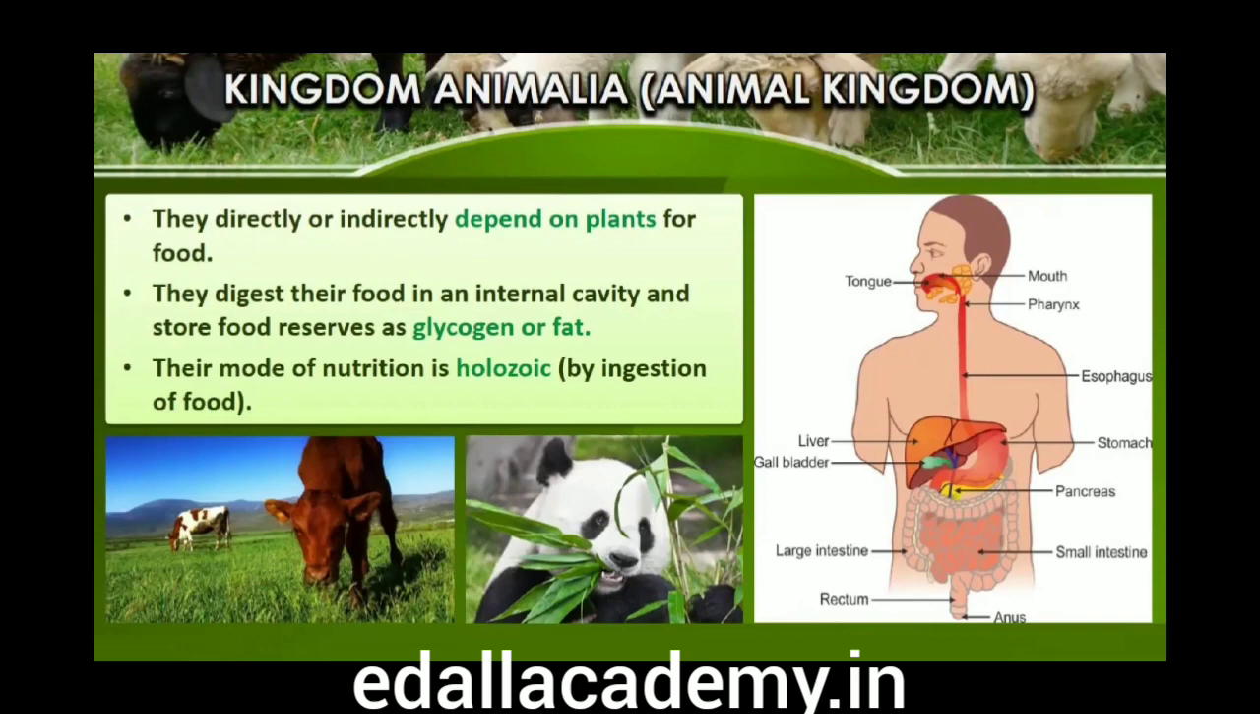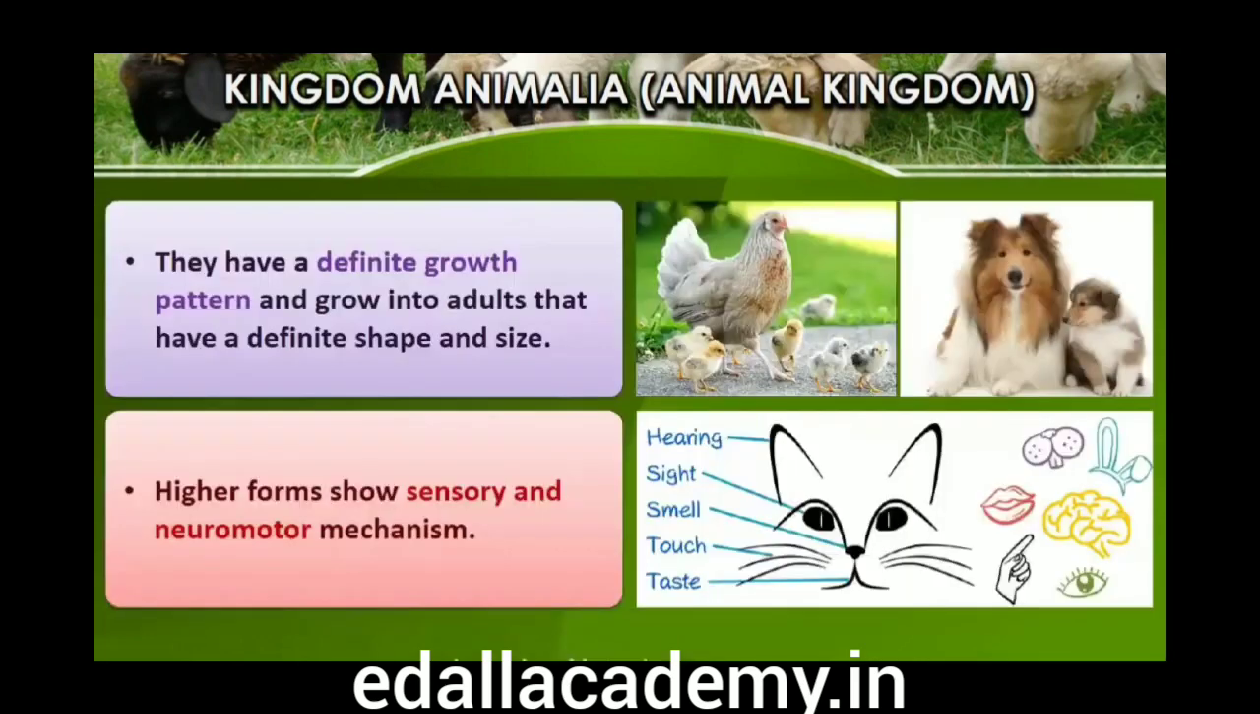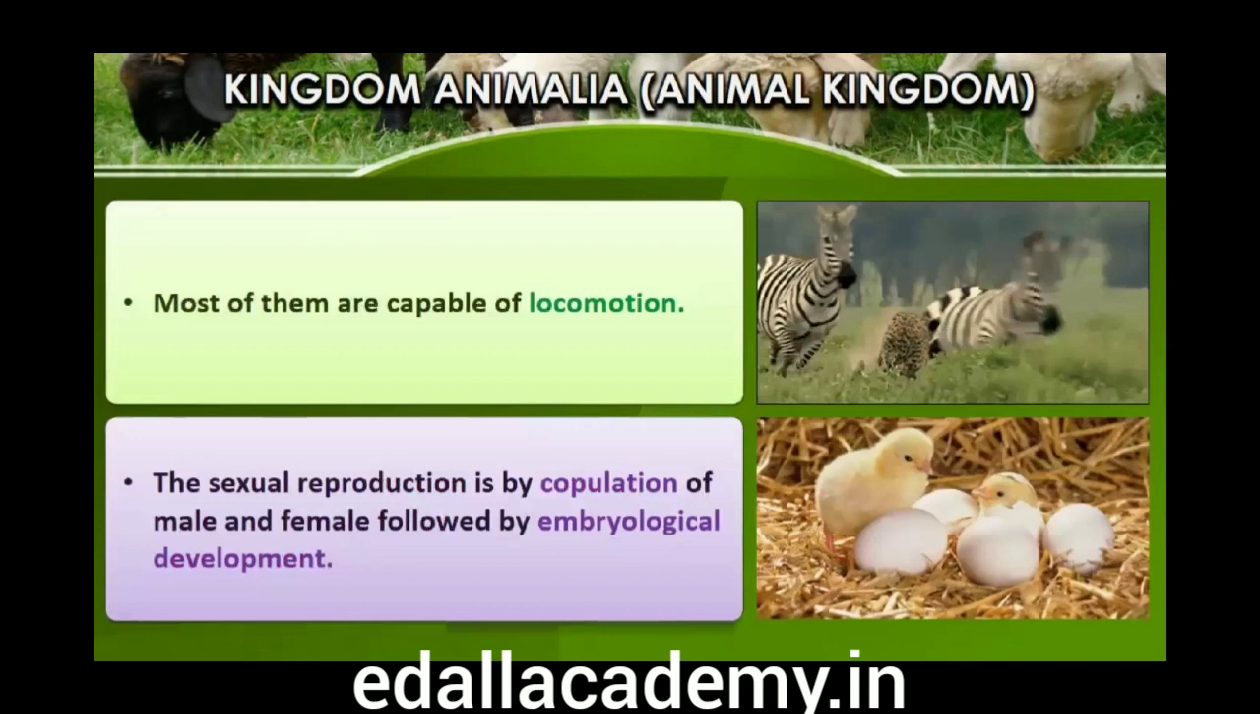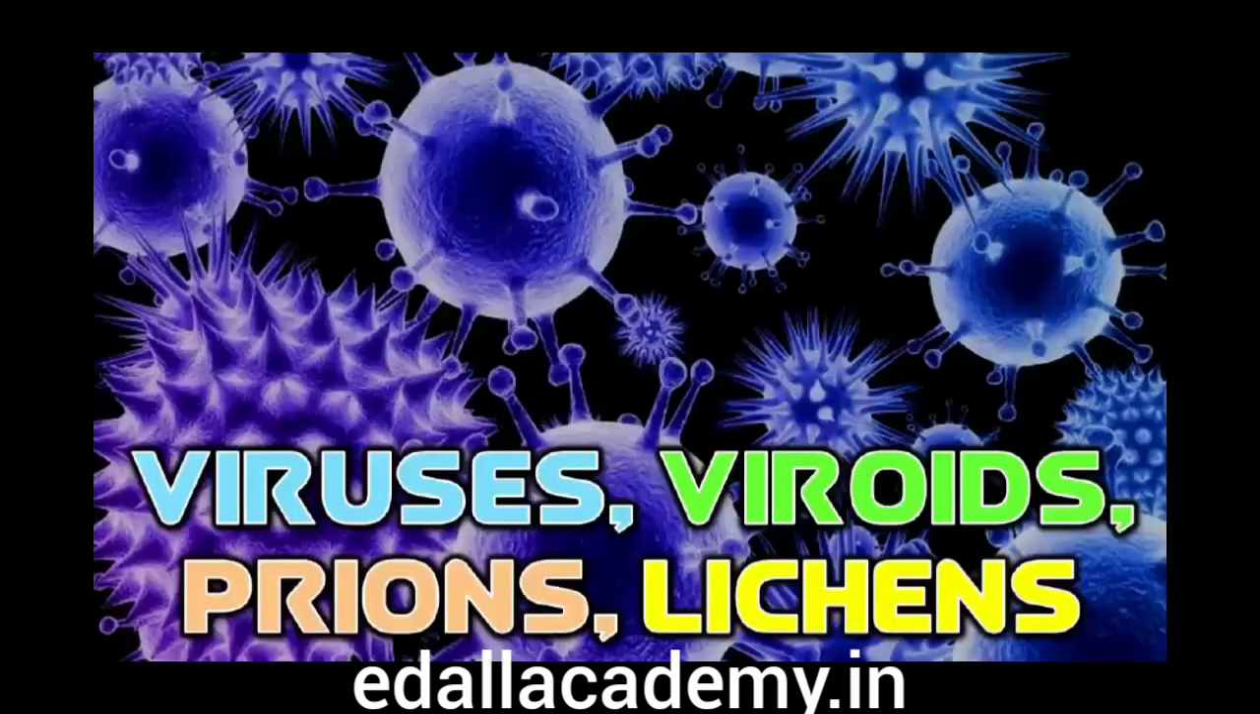They follow a definite growth pattern and grow into adults that have a definite shape and size. Higher forms show elaborate sensory and neuromotor mechanism. Most of them are capable of locomotion. The sexual reproduction is by copulation of male and female followed by embryological development.